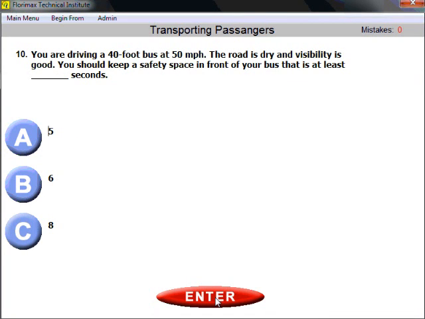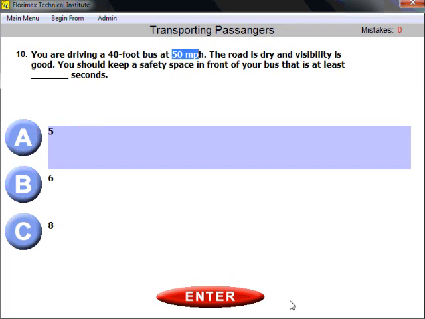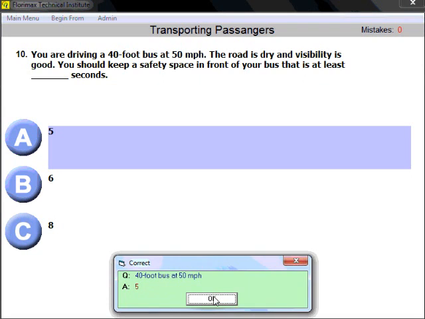Question number 10. You are driving a 40-foot bus at 50 miles per hour. Road is dry, visibility is good. You should keep a safety space in front of your bus that is at least how many seconds? Well, that should be easy. 40-foot bus means 4 seconds, and the speed is 50, so the answer is 5 seconds. 1 second per each 10 feet of the vehicle length, plus 1 extra second because speed is more than 40 miles per hour. All right.